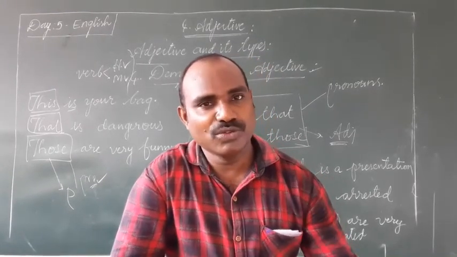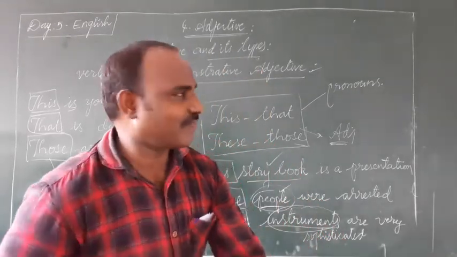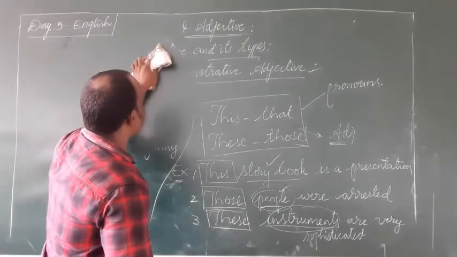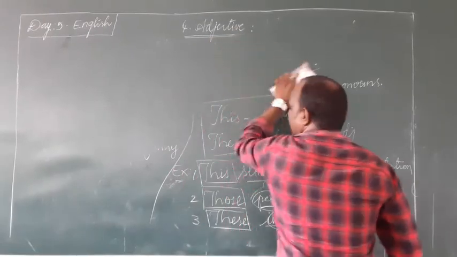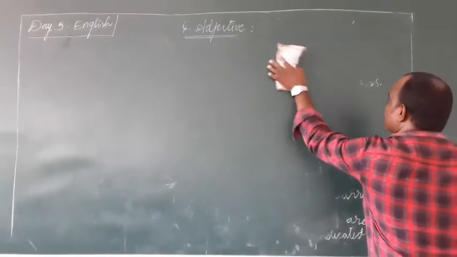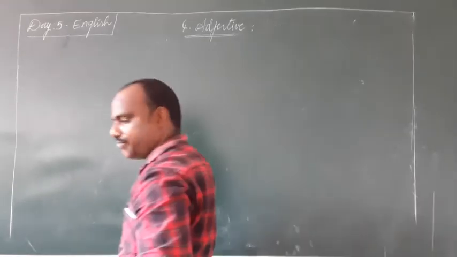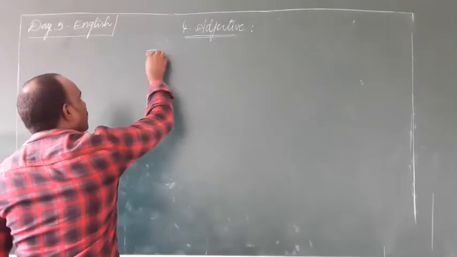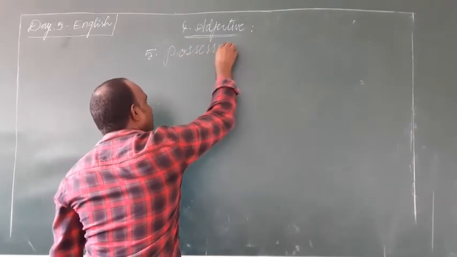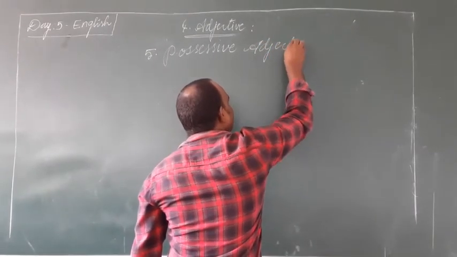Right? And we move to the fifth type of adjective, that is possessive adjective. Fifth one, possessive adjective.